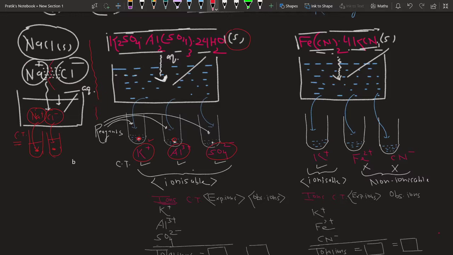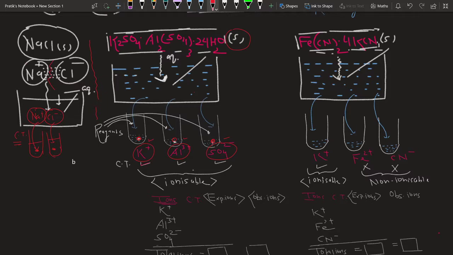If it forms precipitate, it means the Al3+ ion is freely available. If I add a reagent to confirm the sulfate ion, it also gives its precipitate. So if all the ions form a precipitate on adding the reagent, it clearly indicates all the ions present in this are ionized. Remember, only the ions which are ionized are able to produce their confirmative test.